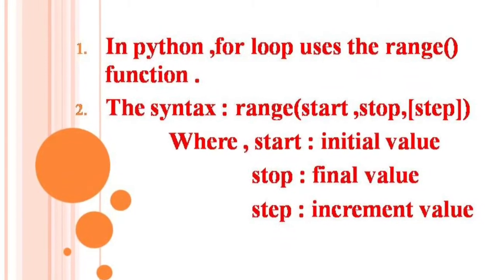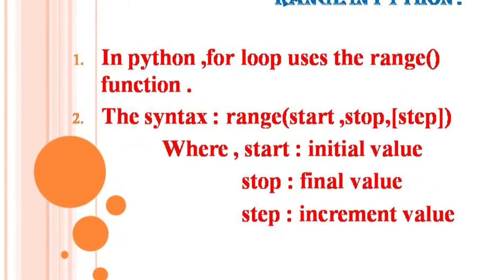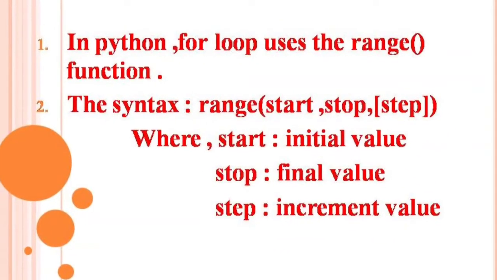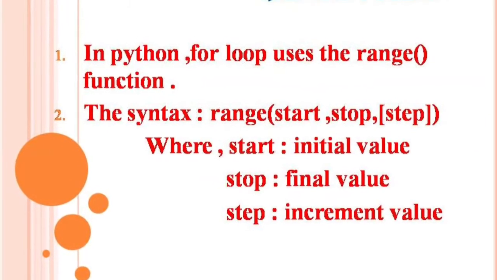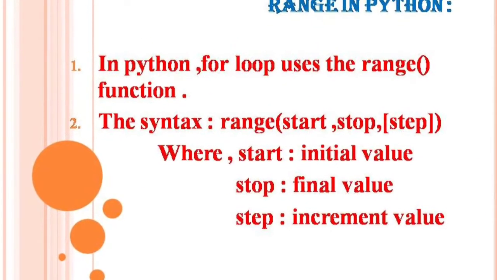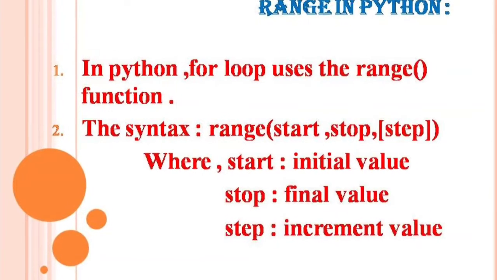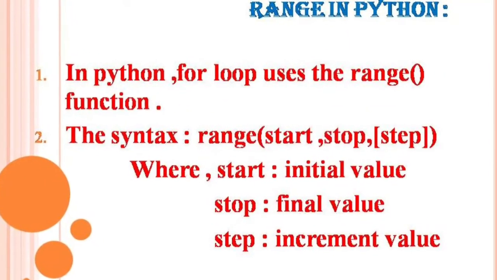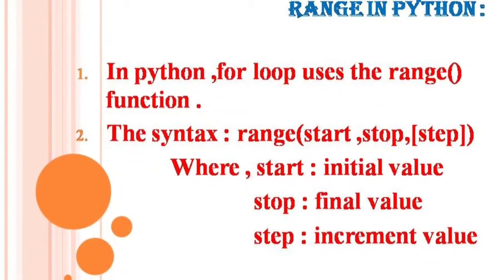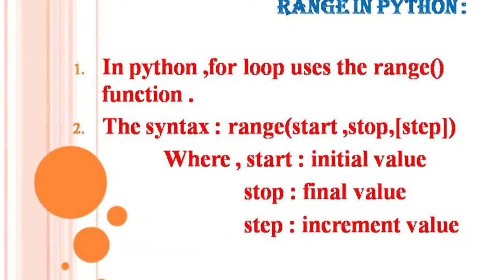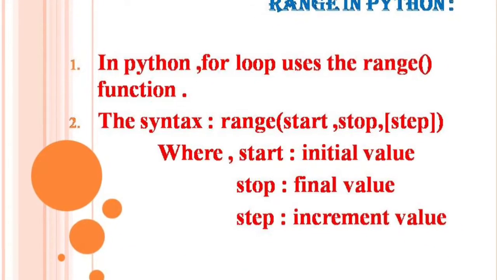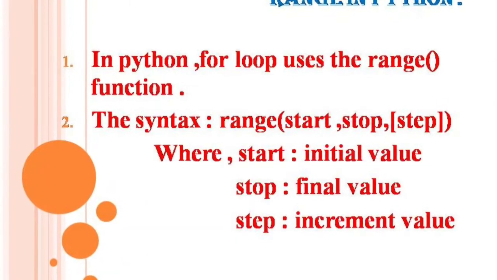Now we will see what is a range. In Python, for loop uses the range function. The syntax is range(start, stop, step). Here, start is the initial value, stop is the final value, and step is the increment value.